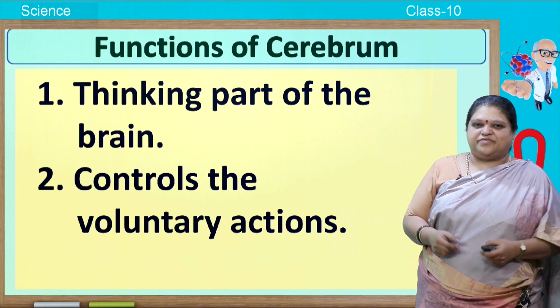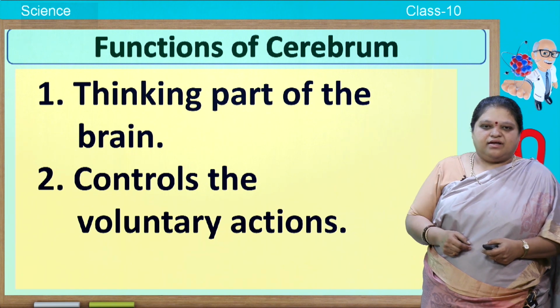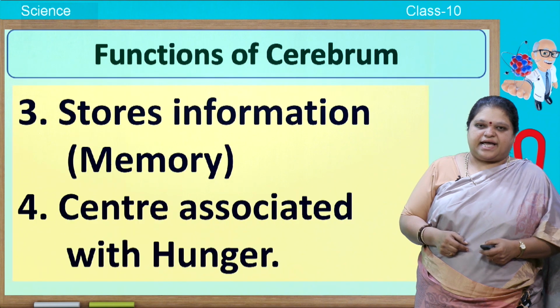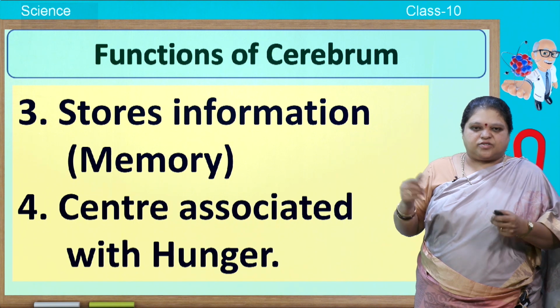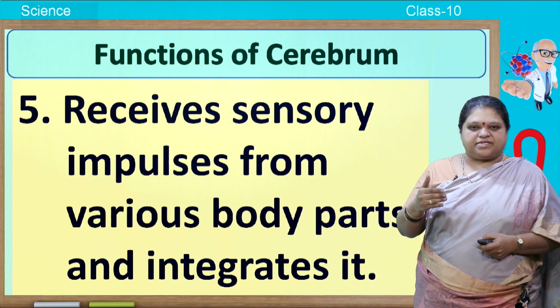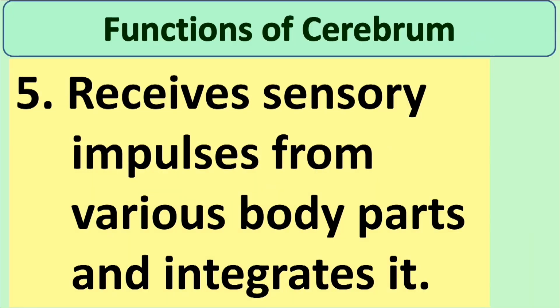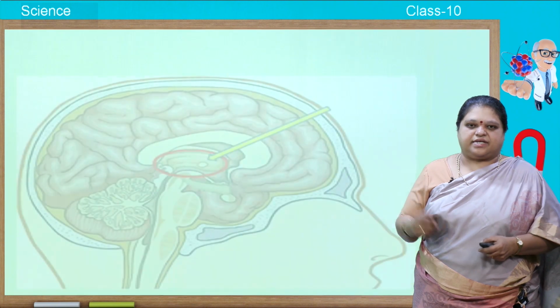So, write down the functions of the cerebrum. It is the thinking part of the brain, controls the voluntary actions. Next, it stores information like memory. It is the center associated with hunger. It receives sensory impulses from various parts and integrates it. So, all these are functions of the cerebrum.